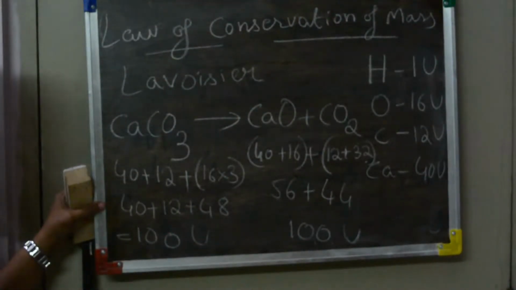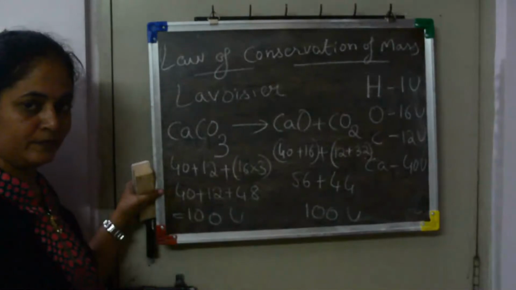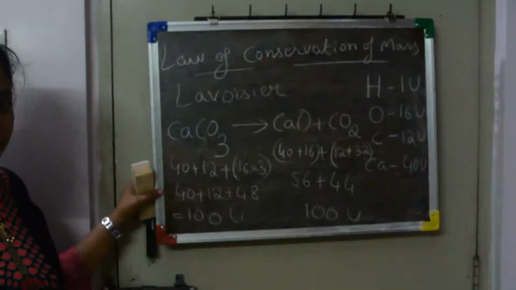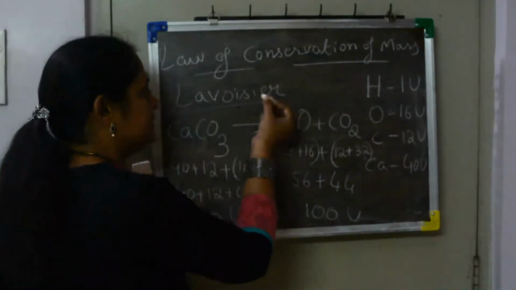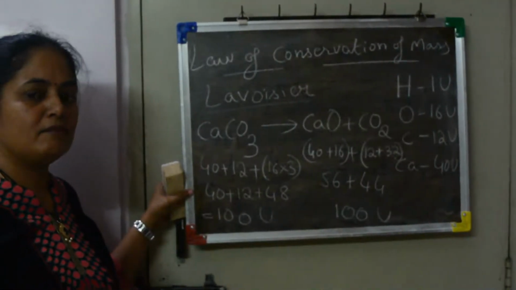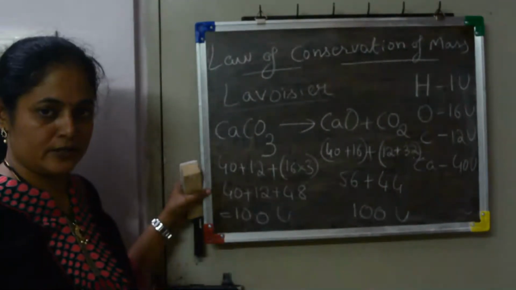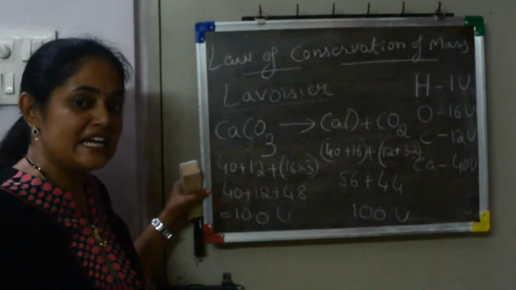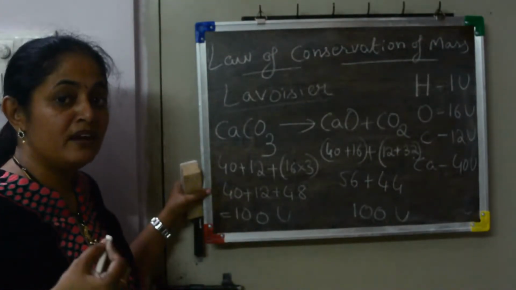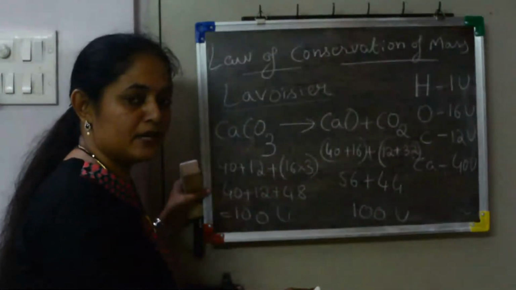So what is the law of conservation of mass? The simplest way to define it is, in a chemical reaction, the mass of the reactants is always equal to the mass of the products. But we have to define how Lavoisier defined it. He is the person who introduced this law. What he said is, in any chemical reaction, mass is neither created nor destroyed. Mass cannot be created, mass cannot be destroyed. That means the total mass of the reactants is equal to the total mass of the products.